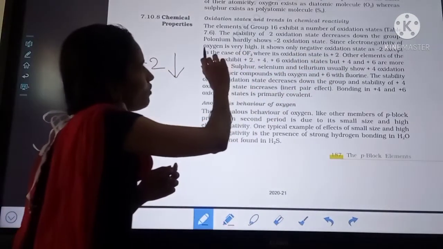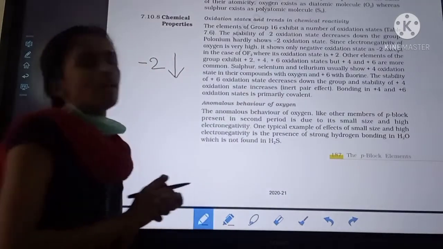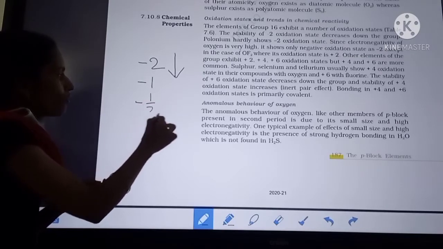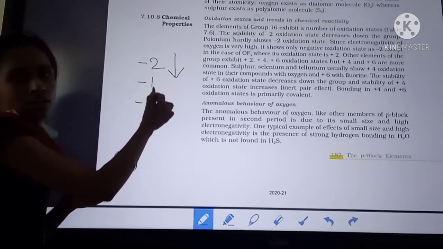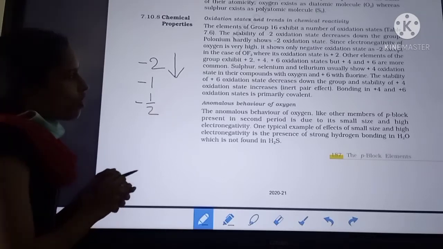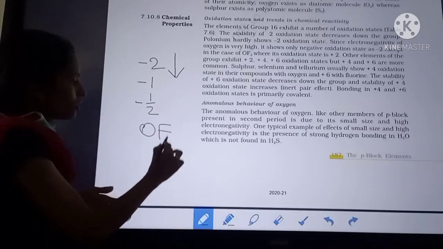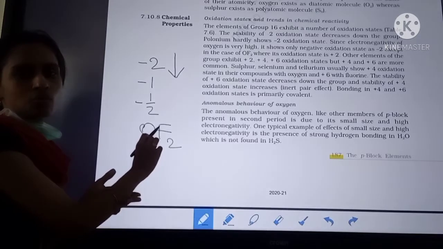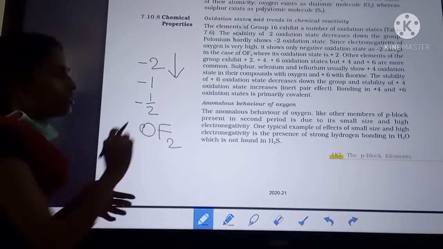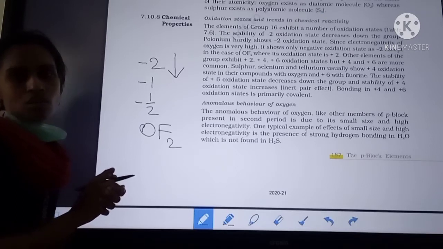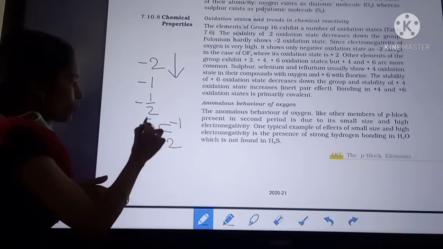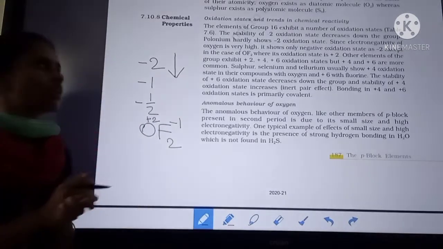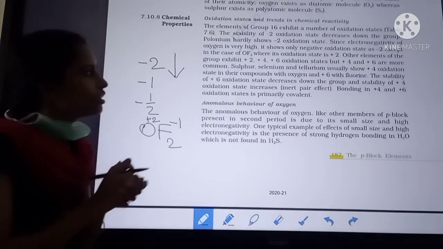Since the electronegativity of oxygen is very high, it shows only negative oxidation states. So oxygen will show -2, -1 and -1/2, you know, oxides, peroxides, superoxides. And also oxygen when combined with fluorine, for example OF2. In this molecule, fluorine is more electronegative, so it shows -1 oxidation state, and oxygen shows +2 oxidation state. So F is -1 and oxygen is +2. It shows a positive oxidation state only in fluorides. Otherwise it always exhibits negative oxidation states.